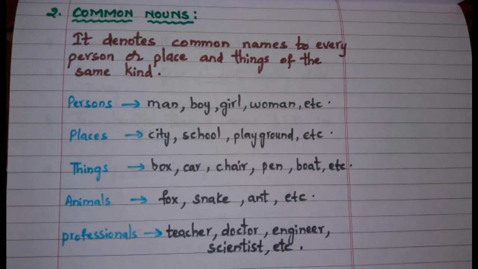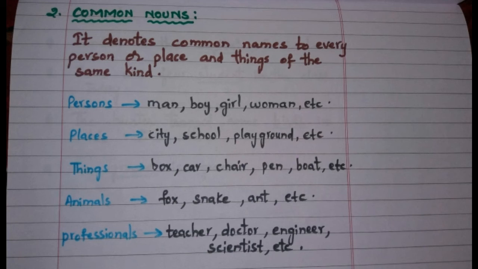Next, common noun. It's a general name we can call it, or it denotes common nouns to every person, place, or thing of the same kind. Okay, so persons here, common persons such as man, boy, girl, woman, etc. In the same way, places.